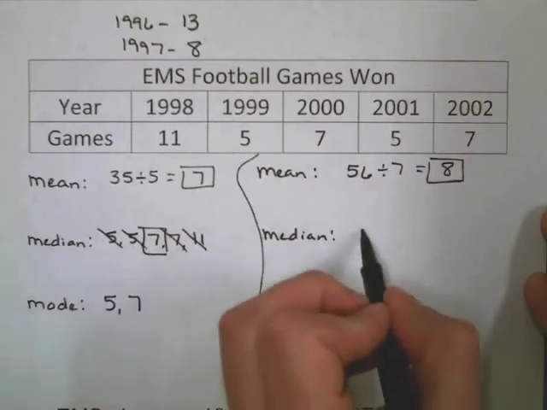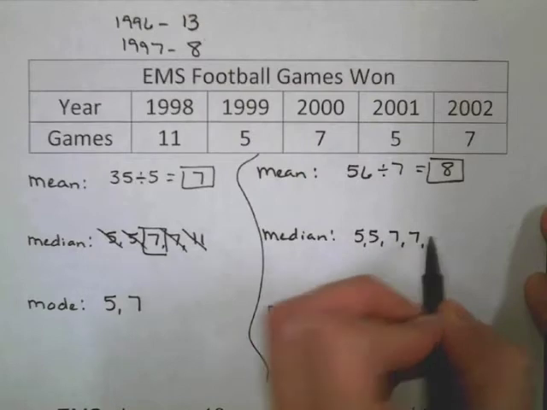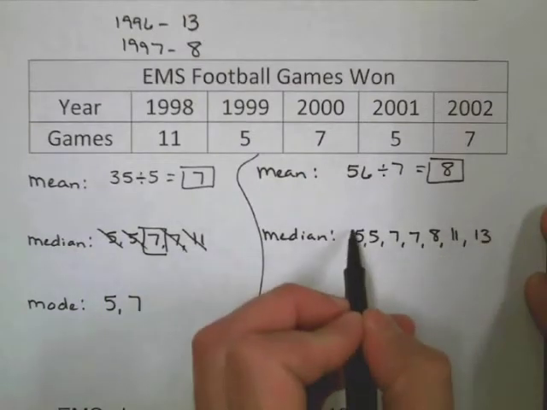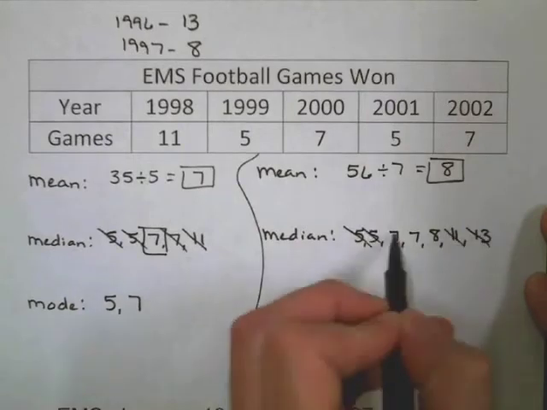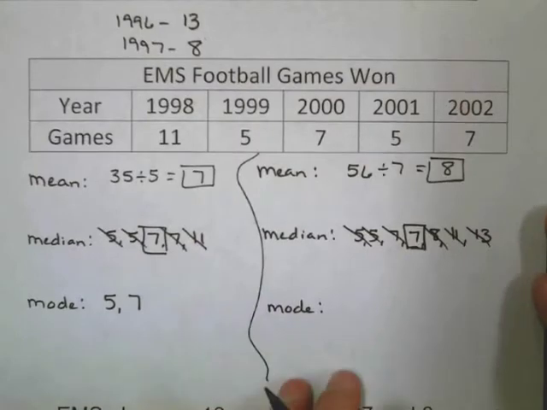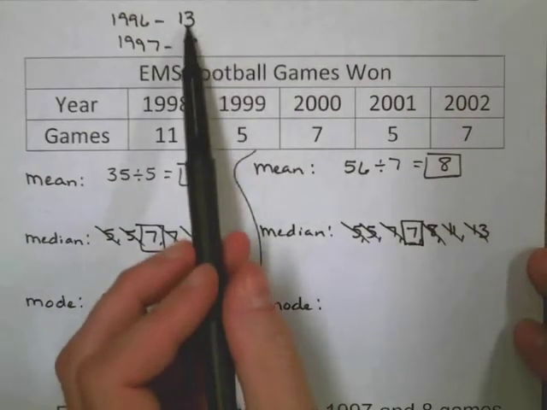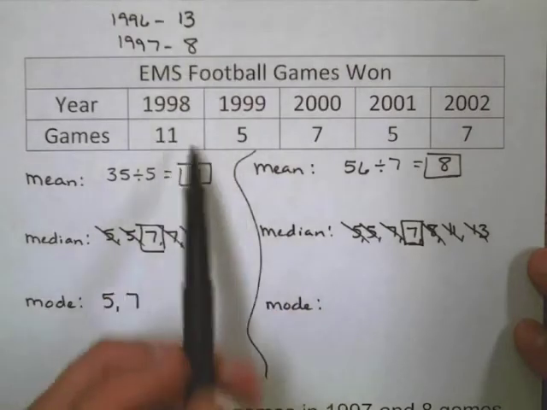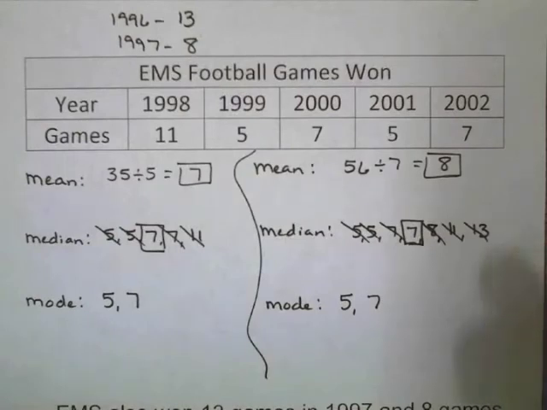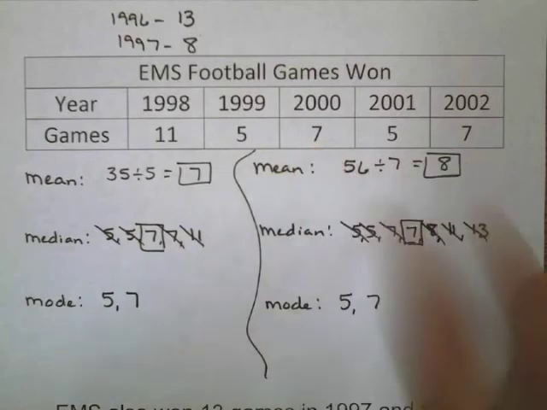Our median, we'll just line this up again, 5, 5, 7, 7, 8, now 11 and 13. Find the one in the middle. Our median is still the same, 7 games. That's the one right there in the middle. And our mode, well, our 13 and 8, those are still just one of each of those. Our mode is still 5 and 7. Those are still the numbers that show up most often, twice and twice.